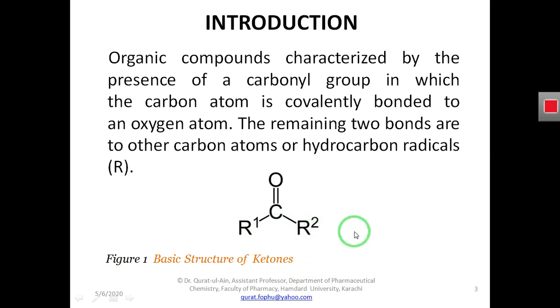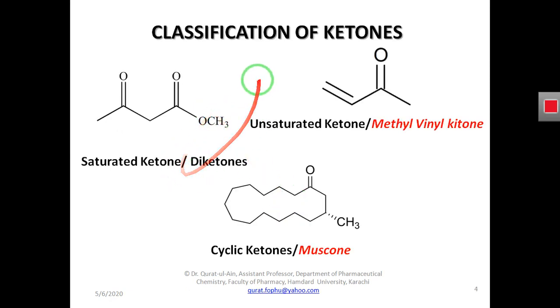So you understand what ketones are? Ketones are the organic molecules that are having a carbonyl functional group, and this carbonyl functional group is attached to two other hydrocarbon radicals. And what is carbonyl? Carbonyl is a functional group that is having a carbon atom attached covalently with an oxygen atom. So this was the introduction of the ketone.